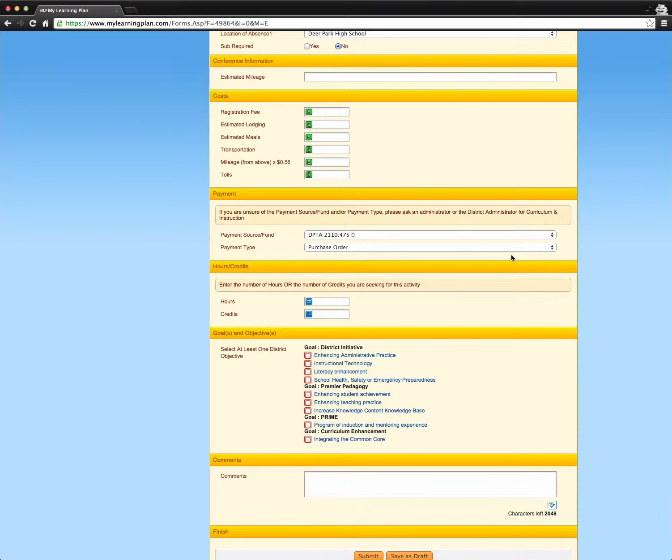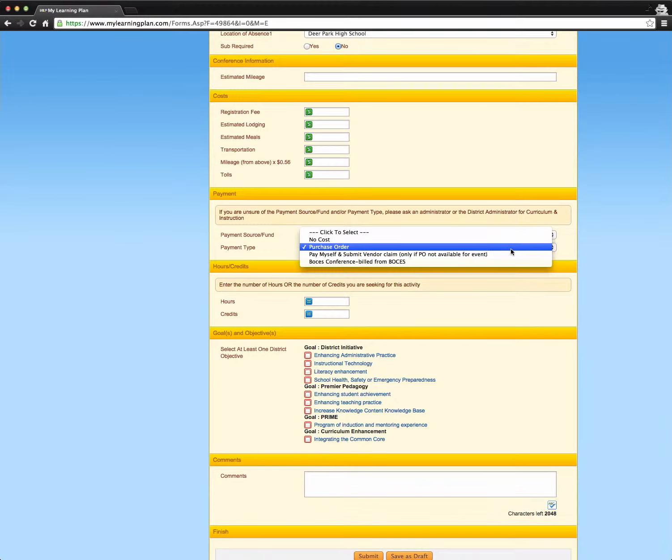Of course, remember that purchase orders do take a while to be generated. The business office can turn them around within a week, but they need to know, and you really need to take the initiative and get this process moving. So after you submit everything, you need to go through all of the other processing steps to get that PO generated.